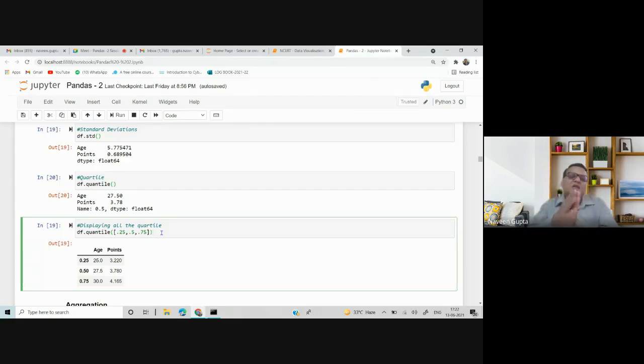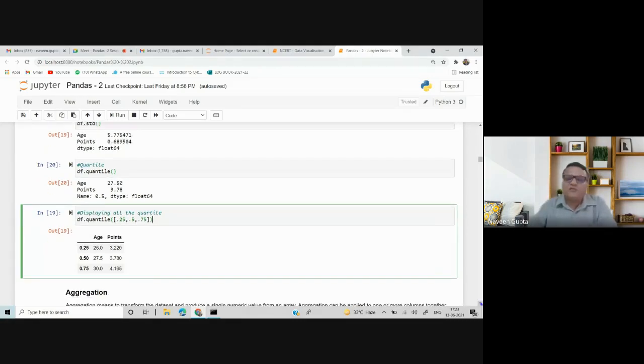that is, I want third quarter should be displayed along with the median along with the first quarter. So quantile is basically if you have 1 to 10 records, the first quantile will be 2.5, the third quantile will be 7.5, and the median will be the 5. So that's the concept of a quantile. Even if you see the box plot, we have a data visualization wherein we have a box plot. If you see the box plot, it automatically displays all these values. The purpose of box plot is this only, that we want to display the median and the quarter 1 and the quarter 3.